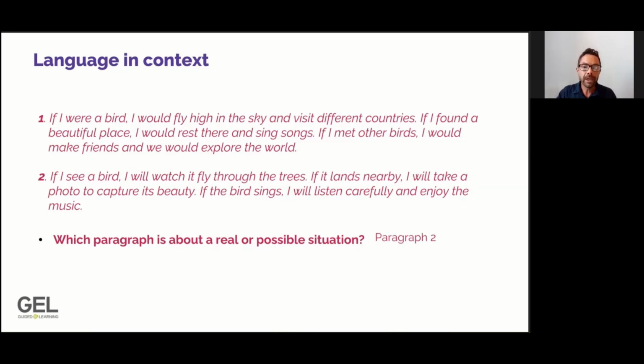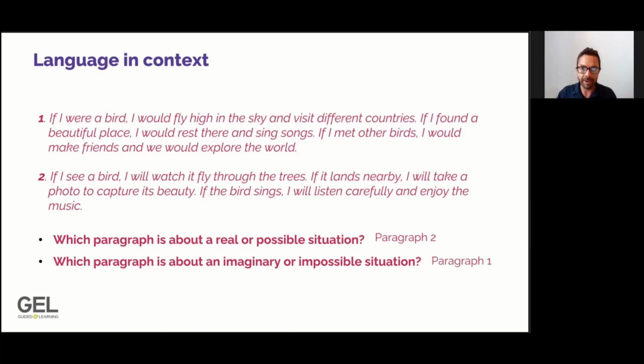So the real situation is paragraph number 2, seeing a bird. This is very possible. Taking a picture of a bird, listening to a bird. This is possible. Let's look at our second question then. Which paragraph is about an imaginary or impossible situation? And that, of course, is paragraph number 1. In paragraph number 1, we are imagining being a bird, which is impossible. It will never happen. So paragraph number 1 is second conditional. Paragraph number 2 is first conditional.